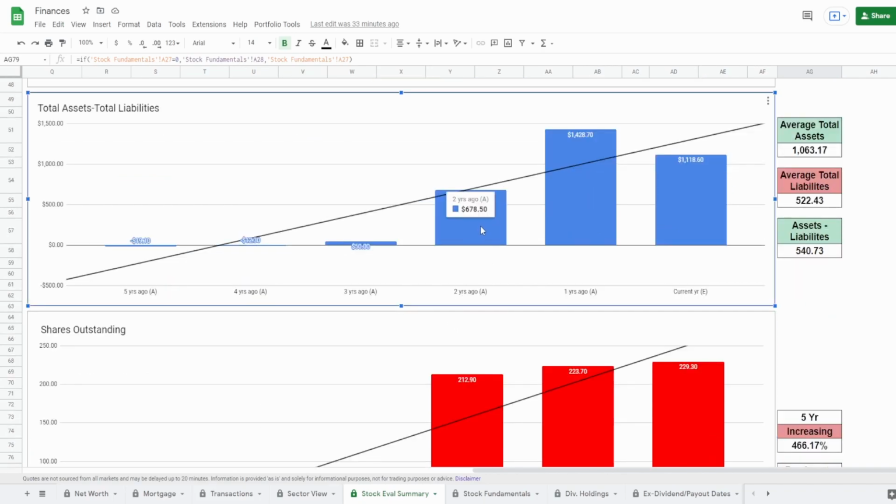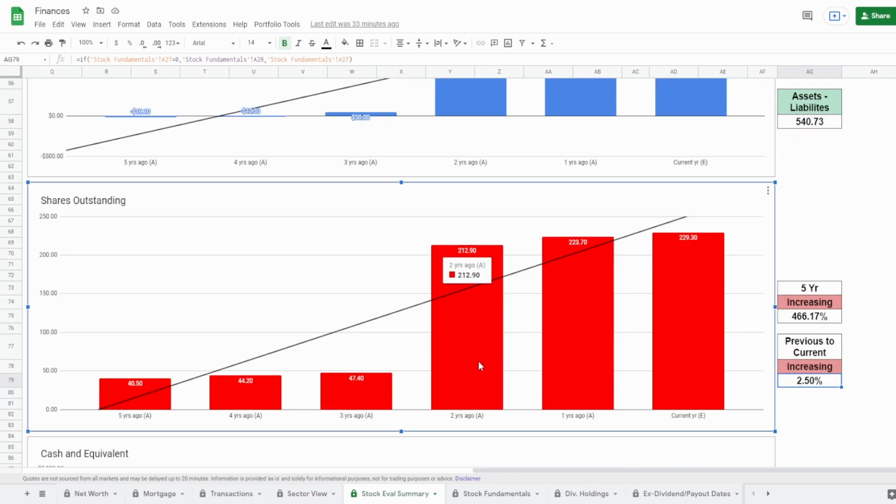2 years ago, boom, $678.5 million after assets minus liabilities. Exactly that same year, they issued a whole ton of shares. Kind of a coincidence? I would say not, because would a company take on debt knowing that their stock price is overvalued? No, they would just issue the shares because it pays off their debts, and they know people are going to buy it because they know the company's hyped.